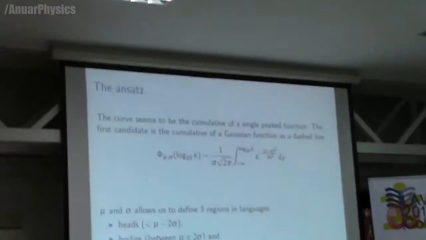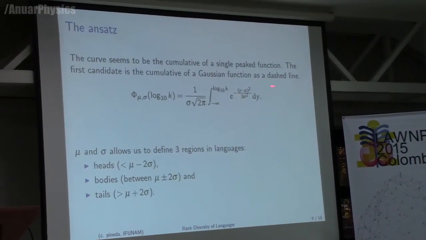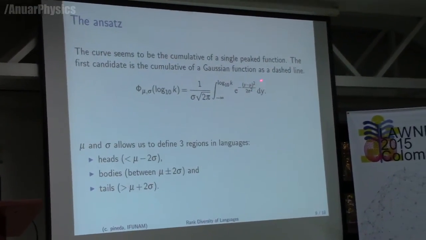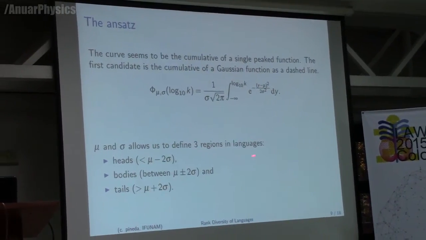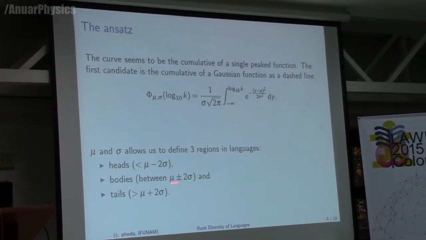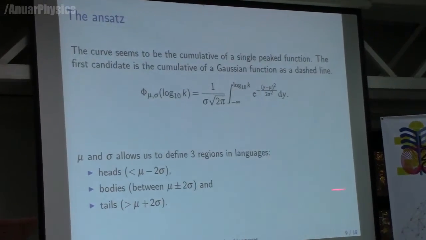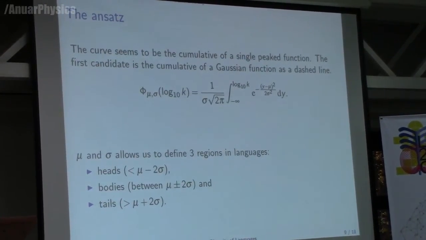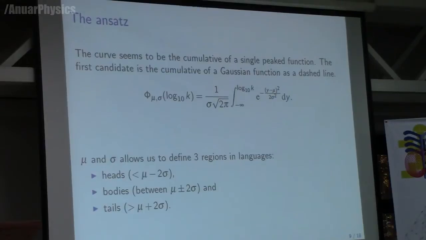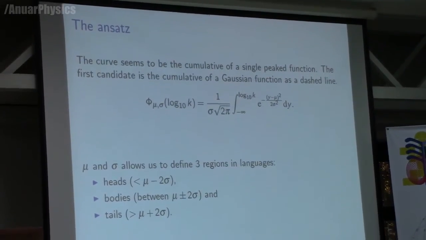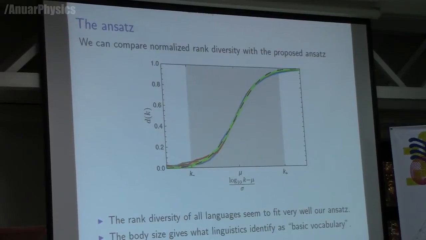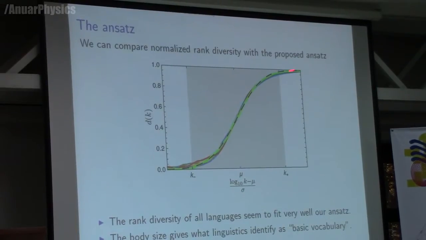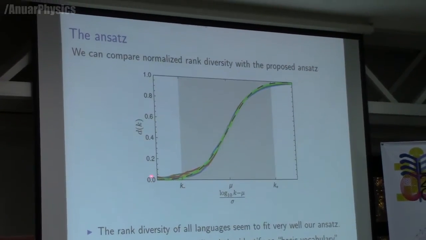What's interesting is that if we choose the Gaussian, this allows us to define three different regions in languages: the head of a language, the body of a language, and the tail of a language, depending on whether it is on the right-hand side of the Gaussian, on the left, or in the middle. If we superimpose the different languages and put these ansatz here, we observe this figure.